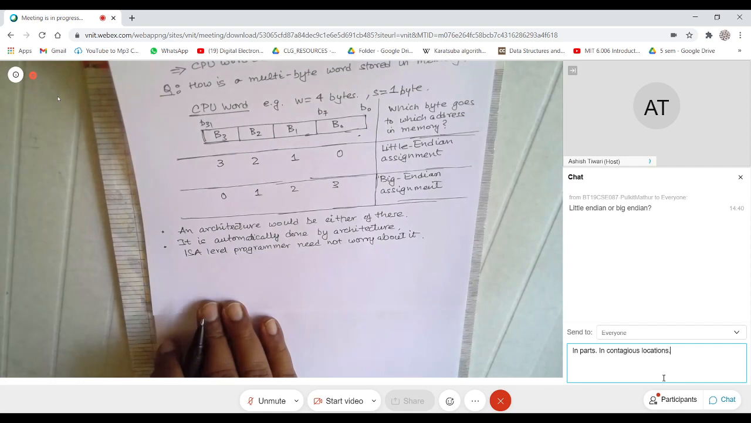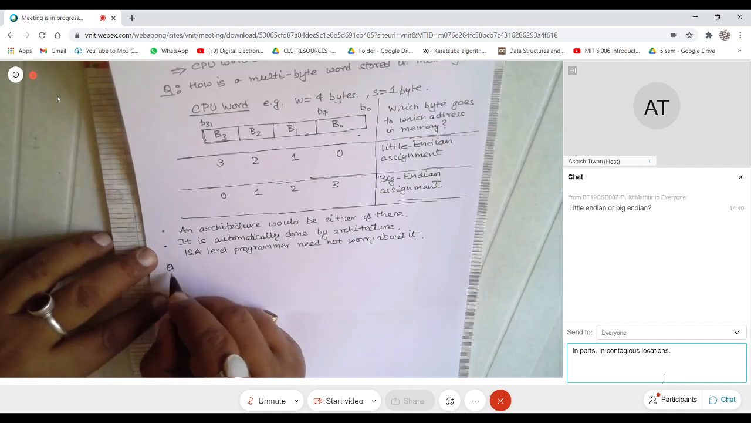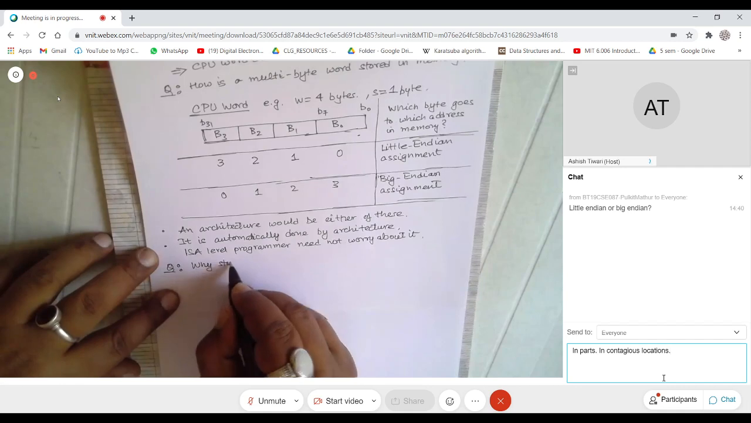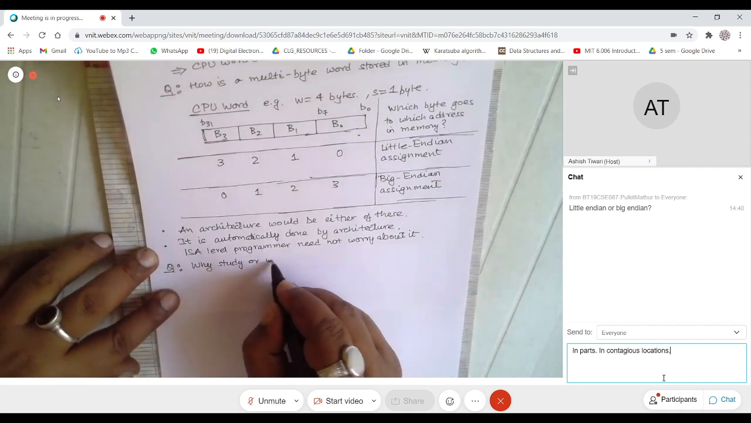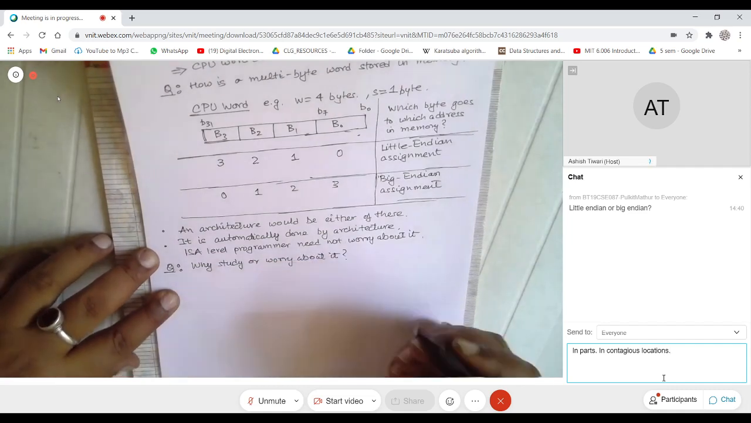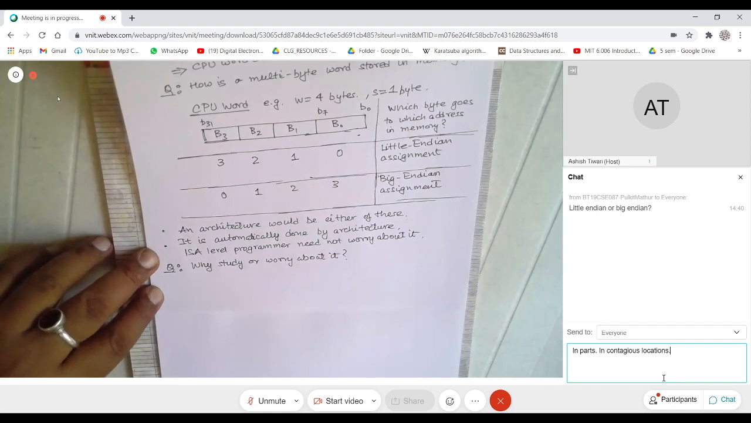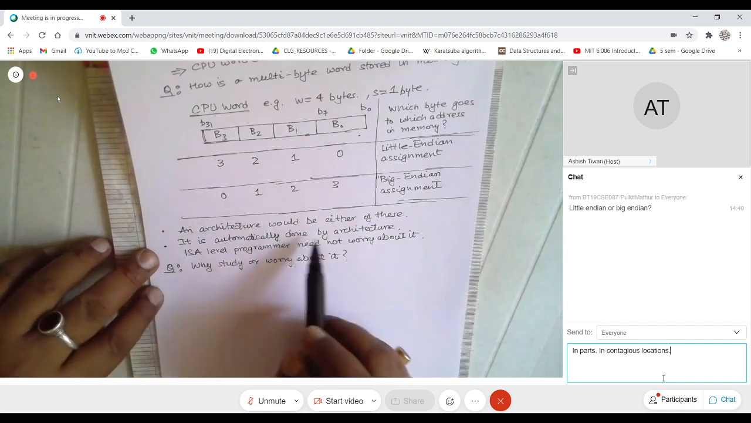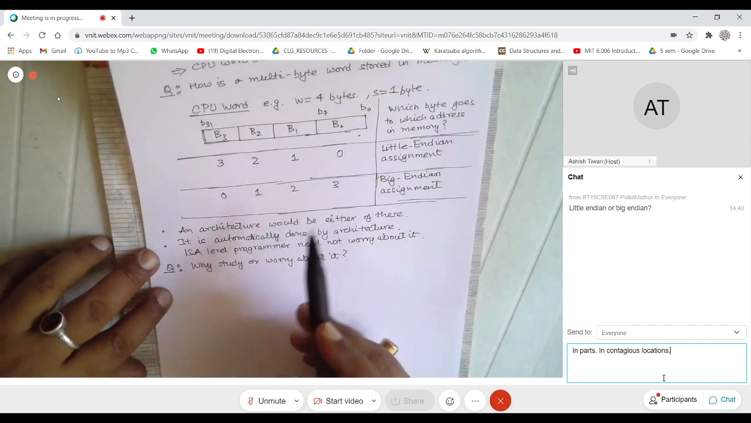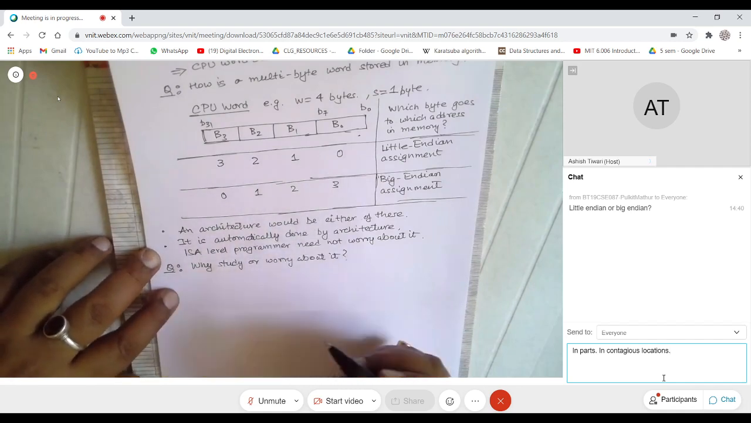Now the question is, the architecture actually takes care of it. You don't have to worry about it. So then the obvious question is, why study or worry about it? If the architecture does it automatically, why should you worry whether the architecture you have built is little endian or big endian? Well, there are two reasons for it.